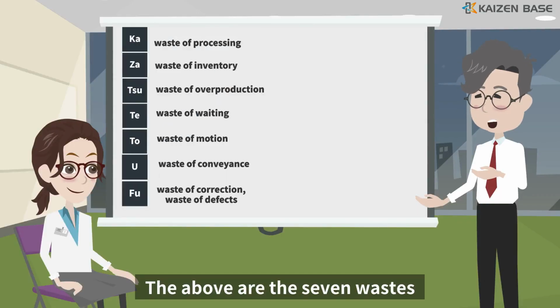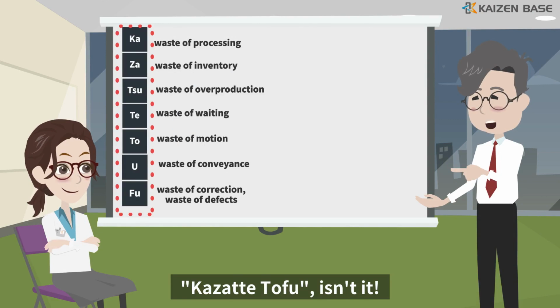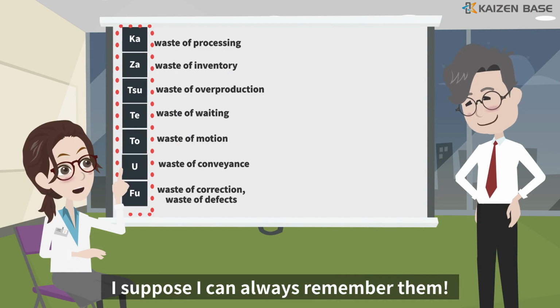The above are the 7 wastes. It's easy to remember by the acronym COSIT TOFU, isn't it? Yes, if the 7 wastes are memorized as COSIT TOFU, I suppose I can always remember them.